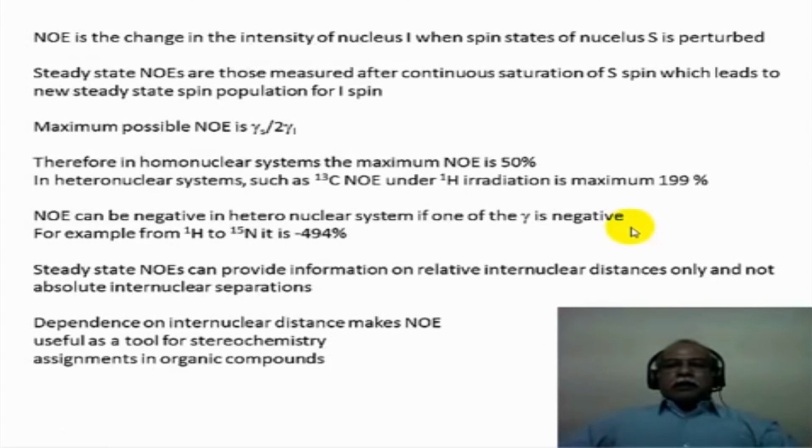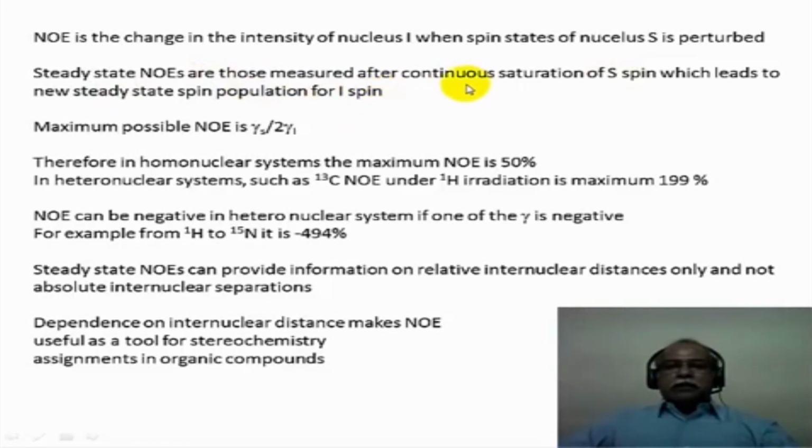So let us summarize what we have learnt in this particular module. NOE's definition is that it is the change of the intensity of nucleus I when the spin states of nucleus S is perturbed. Steady state NOEs are those which are measured after the continuous saturation of spin S, which leads to new steady state population of the spin I.